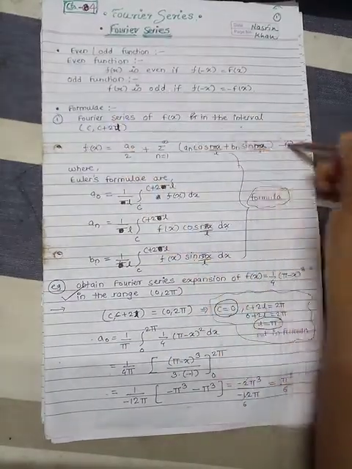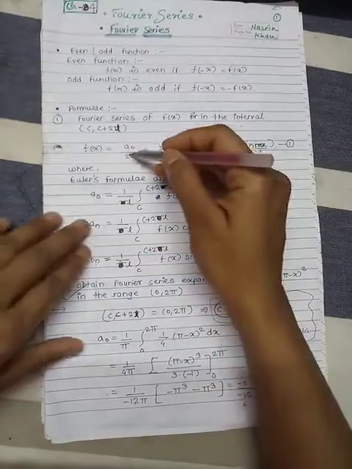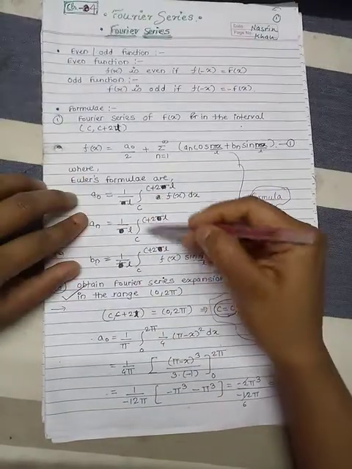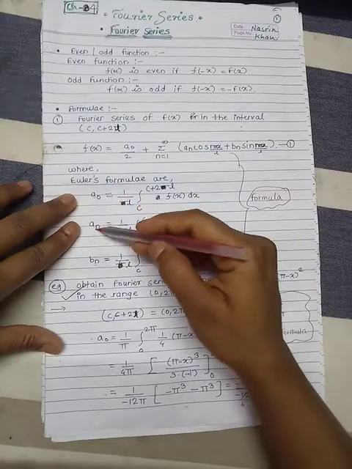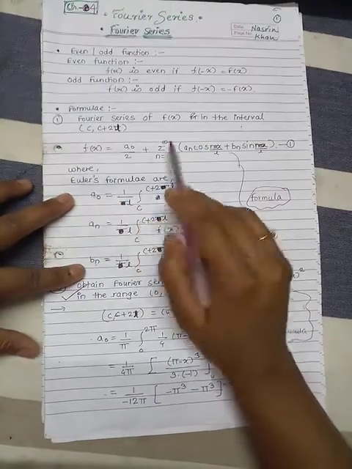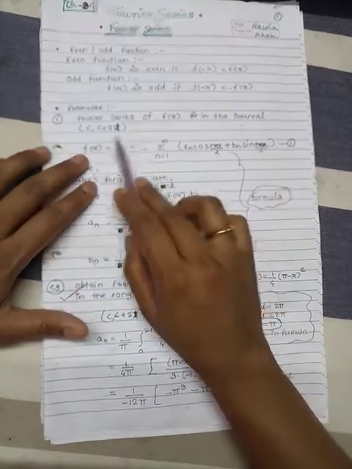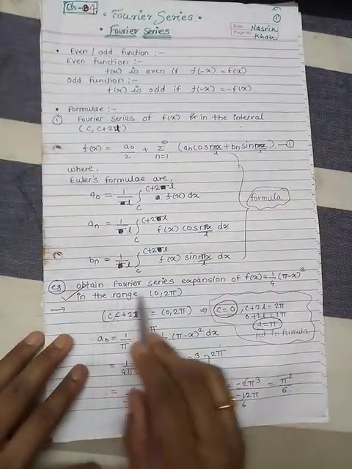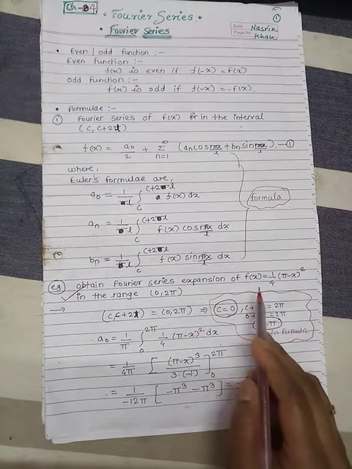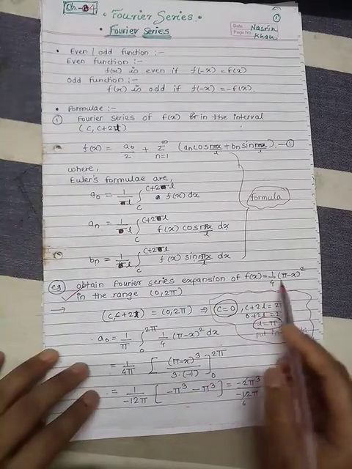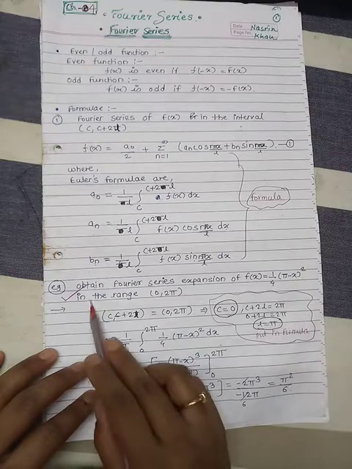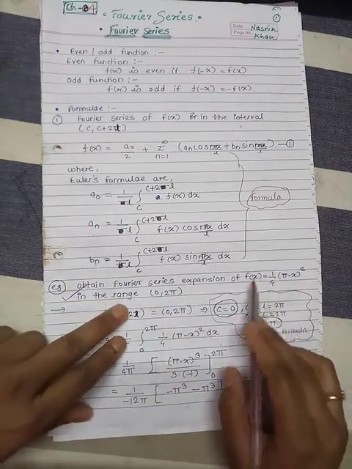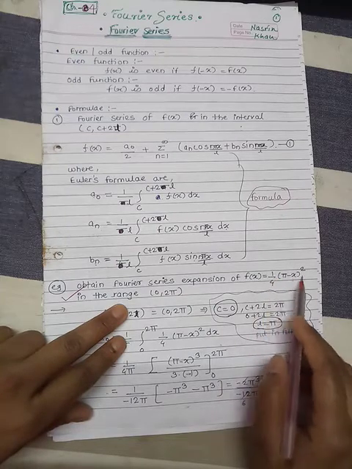The main formula is this Fourier series formula, and we just have to evaluate these three integrations and find these three values a naught, an, bn. Put these three values in this formula, and we get the Fourier series. So let us see the first example. Obtain Fourier series expansion of fx equal to 1 by 4 in bracket pi minus x bracket square in the range 0 to 2 pi. So here fx is given as 1 by 4 pi minus x bracket square.